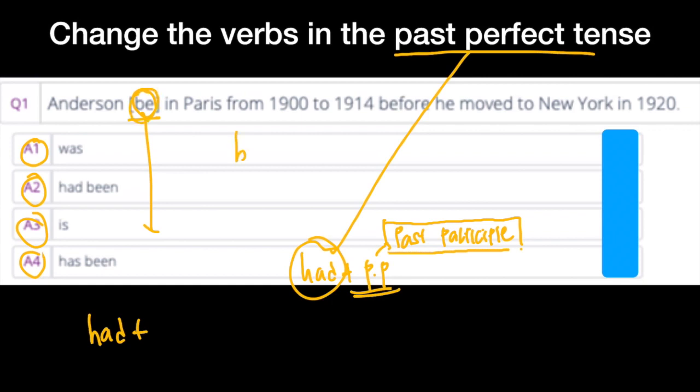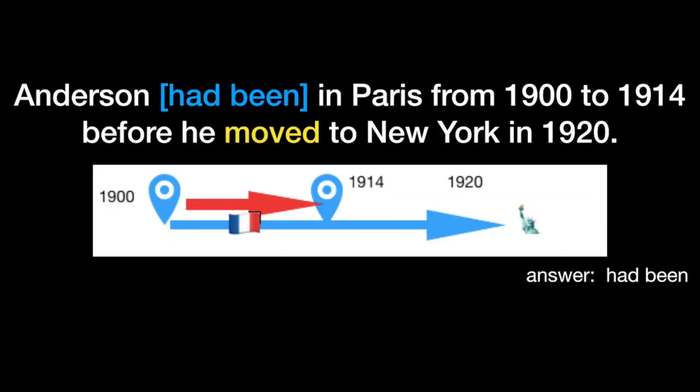The infinitive of be verb is be, and past simple is was, and then the past participle is been. Then we need to put been here, right? So the answer is A2. So Anderson had been in Paris from 1900s to 1914 before he moved to New York in 1920.